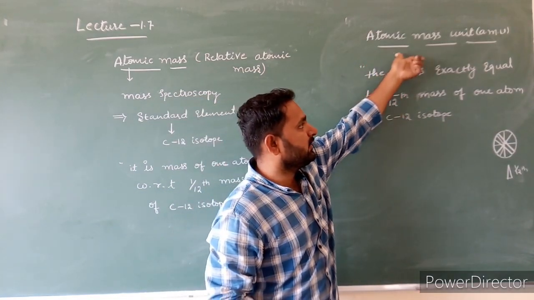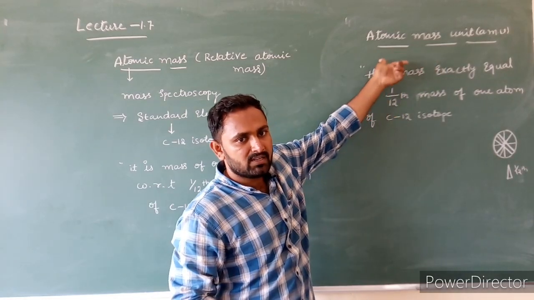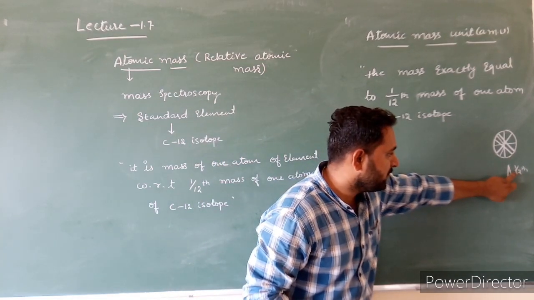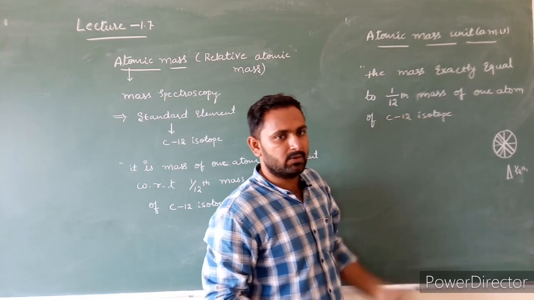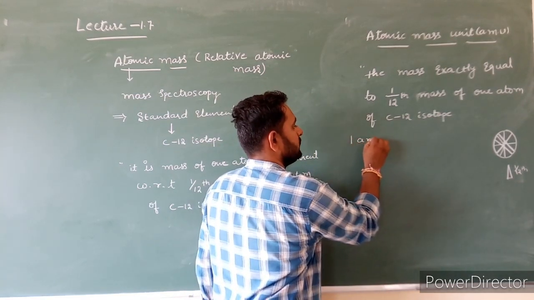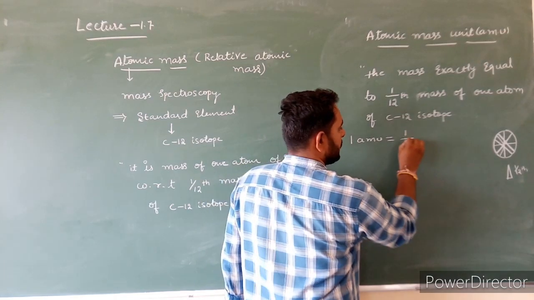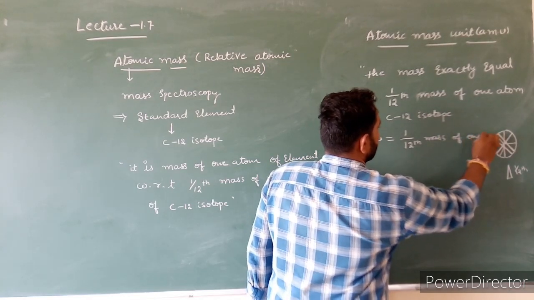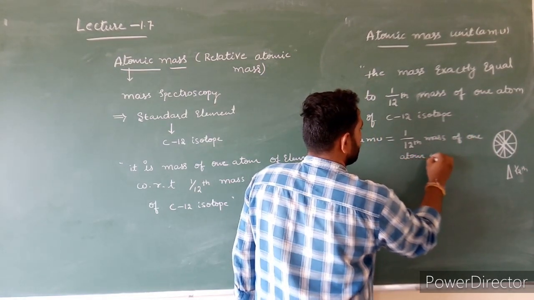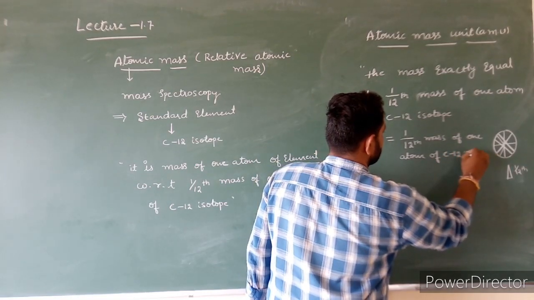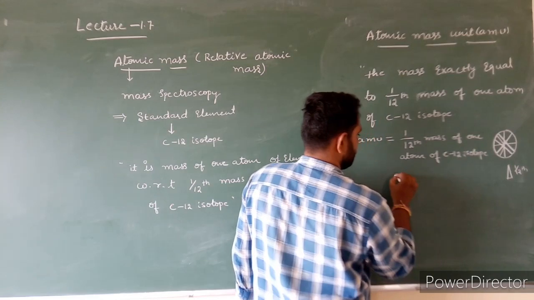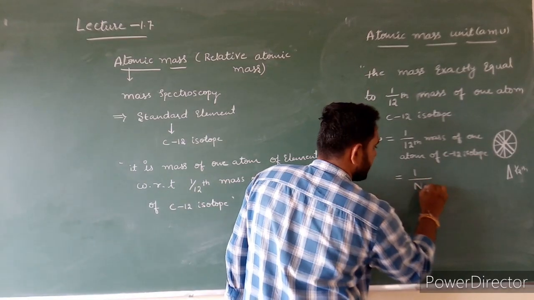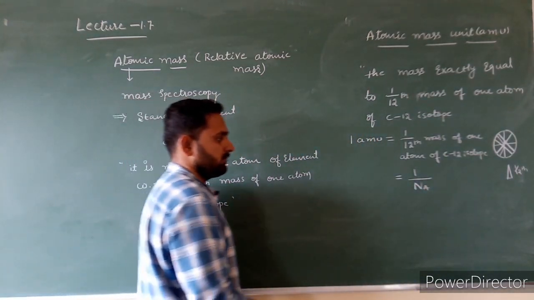The AMU, atomic mass unit, is exactly equal to the mass of 1 by 12th portion of carbon 12 isotope. 1 AMU is equal to 1 by 12th mass of one atom of carbon 12 isotope. 1 AMU is equal to 1 by Avogadro number. Avogadro number is a constant value.